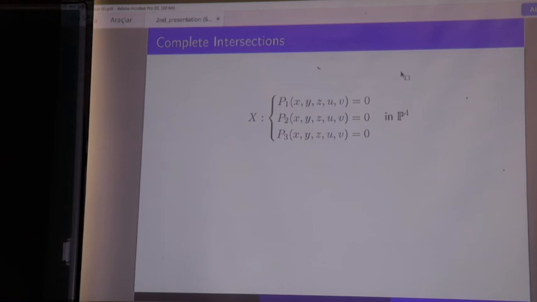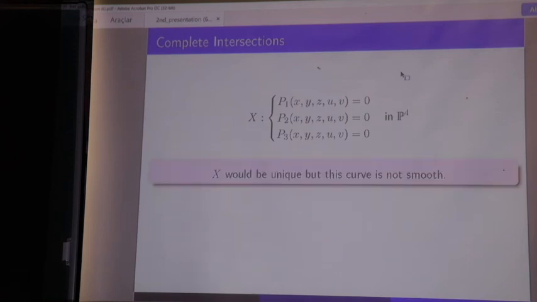But we want our curve to be a smooth curve. In this case, if such a curve would exist, as you can see, it would be unique. But when we check this curve, it is not smooth, so it fails our property to be a smooth curve. So we conclude that there exists no optimal curve of genus 5 for the complete intersection case, such that, again, 5 would divide the order of the automorphism group of the curve.